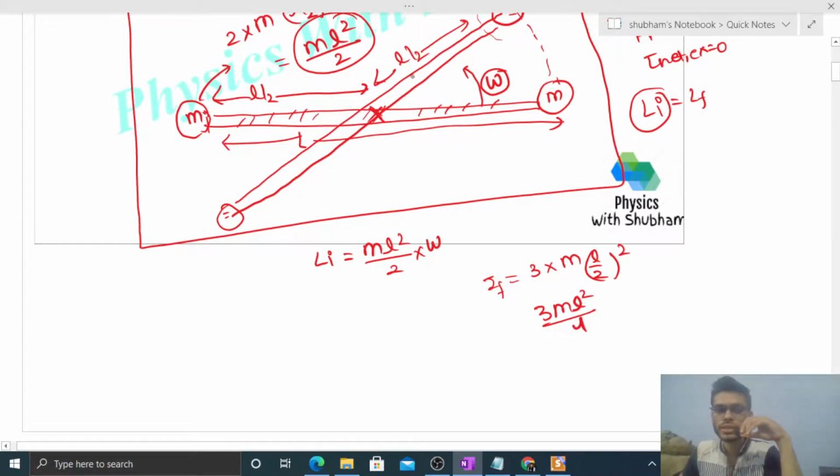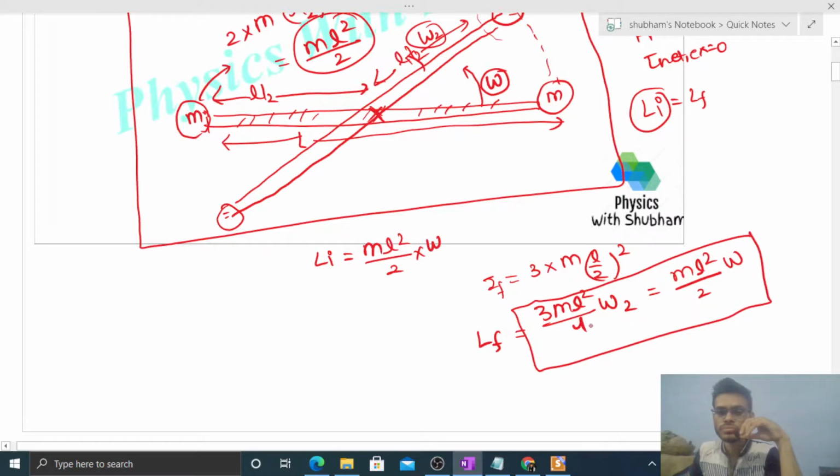and let's say after collision the rod is rotating with some angular velocity omega 2. So multiply it with omega 2, that is your final angular momentum. Now initial angular momentum is equal to final angular momentum, so दोनों को equate कर दो, ml square by 2 into omega. So यहाँ से check करो what is the value of omega, that is 3/2 of omega 2, right? So ml square cancel हो रहा है, so omega 2 that is 2/3 of omega, right?